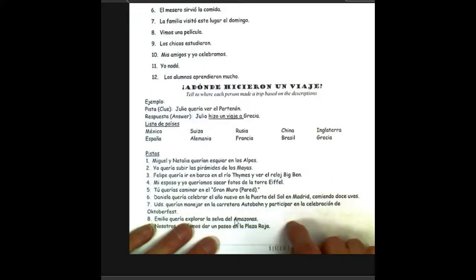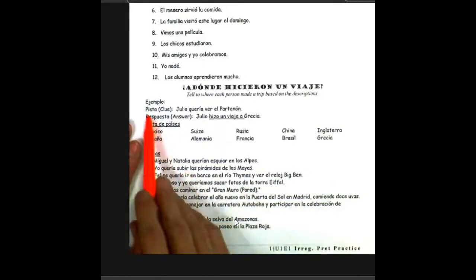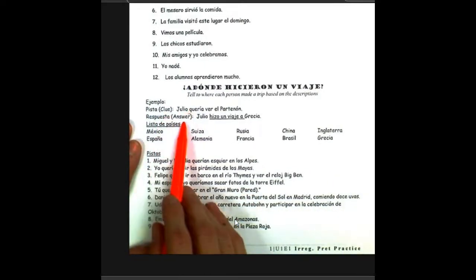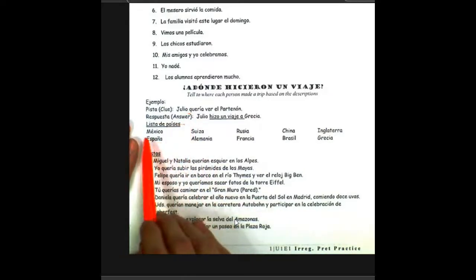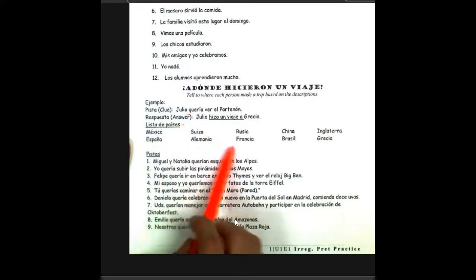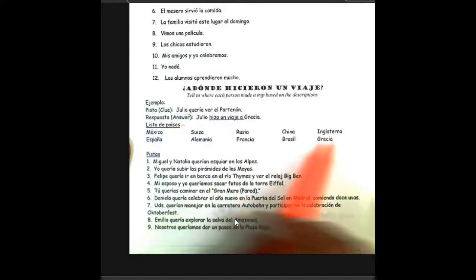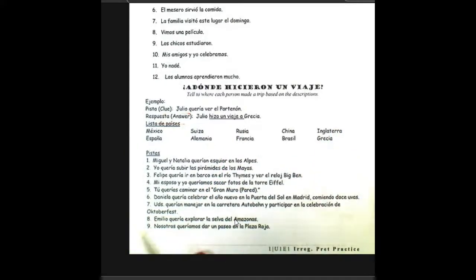This is a bit more challenging and you will need to work together with a compañero or look up some of your answers because this ties in some history. And so it's going to give you a clue about what they saw or what someone wanted to do, and then you have to choose from, these are countries, países, Mexico, España, Suiza, Alemania. Alemania is Germany.